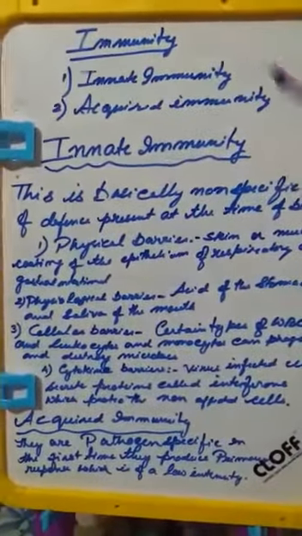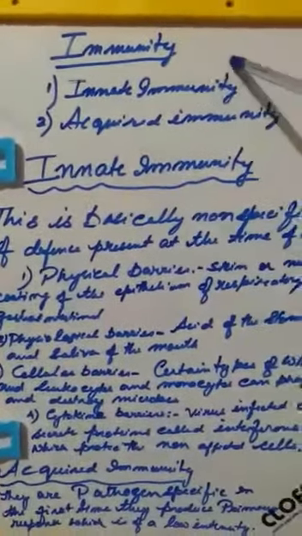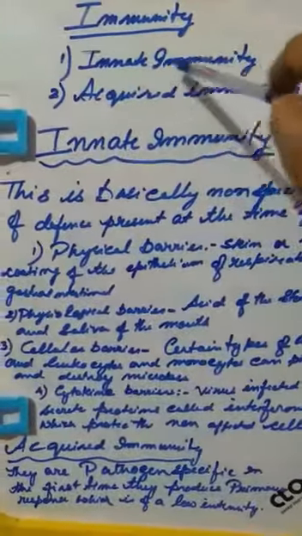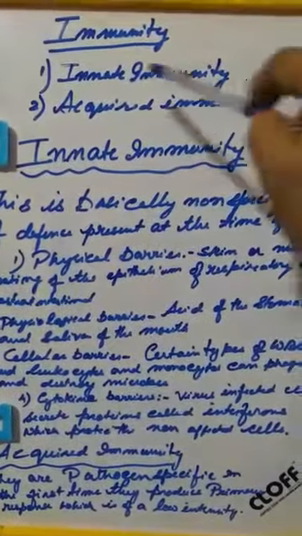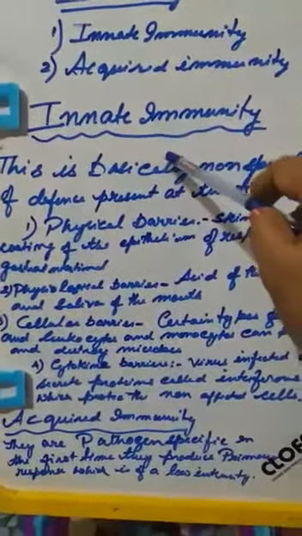Well, in this section of the chapter, we'll be dealing with immunity. So basically, if you can see, this immunity has been divided into two categories. First category is the innate immunity and the second is the acquired immunity. So basically, what is innate immunity?